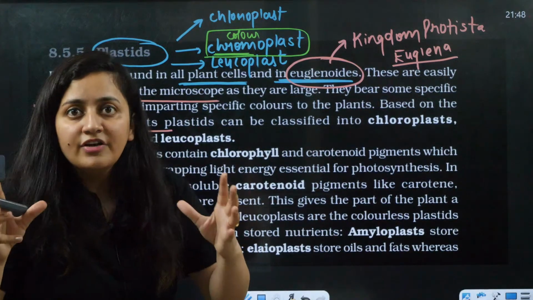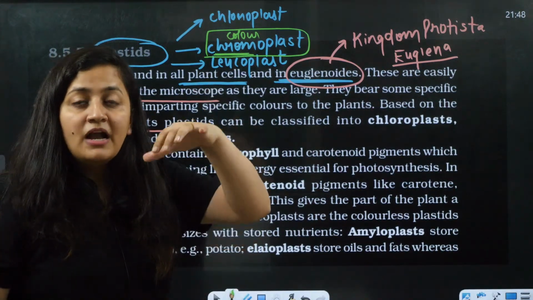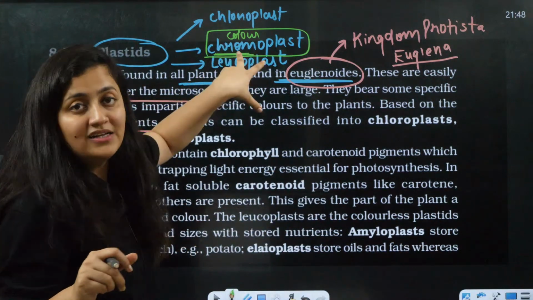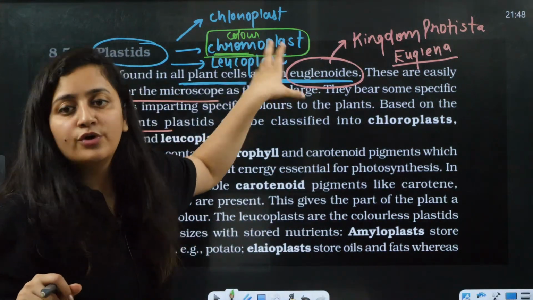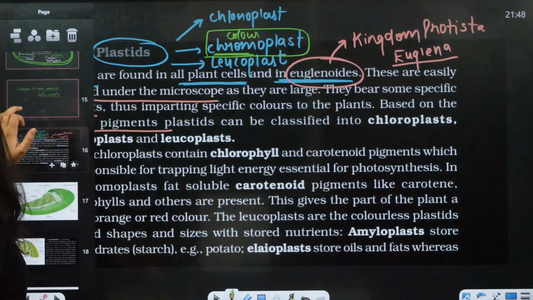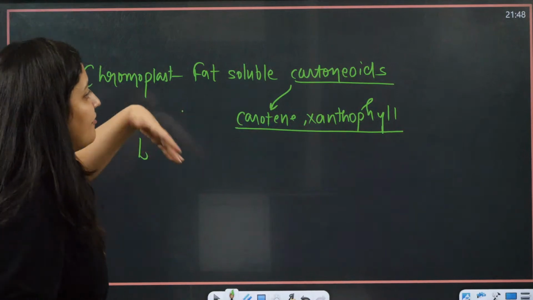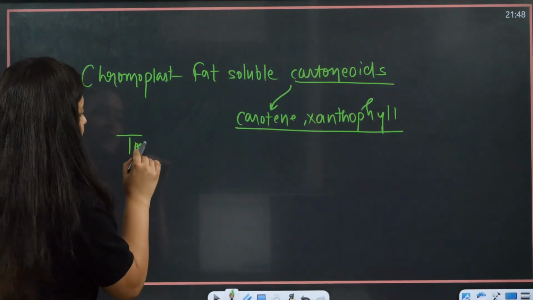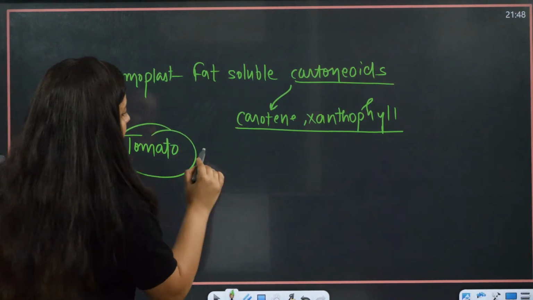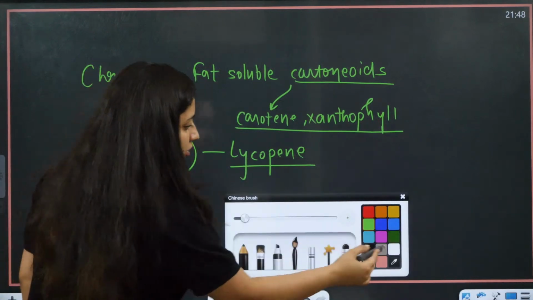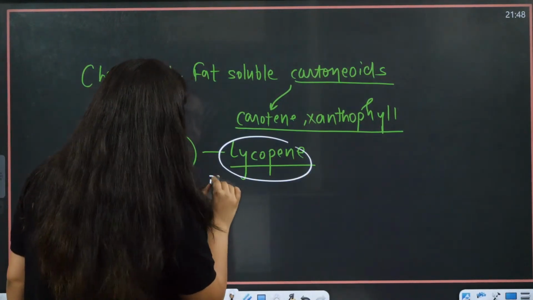Like fruits have different colors, and in plants we don't see just the green color, there are other colors also. So the chromoplast is fully loaded with pigments. In the chromoplast you will see fat soluble carotenoids, carotene and xanthophyll. For example, the color of the tomato is because of the pigment lycopene.